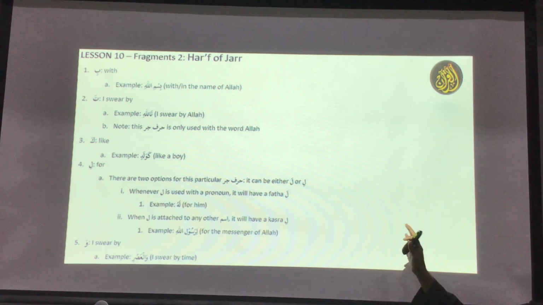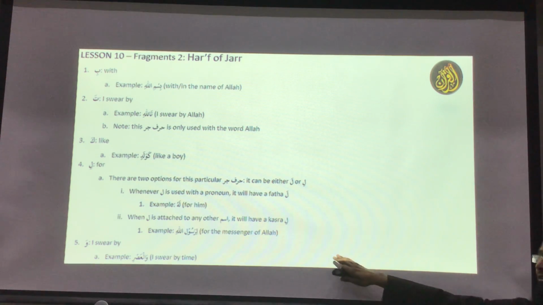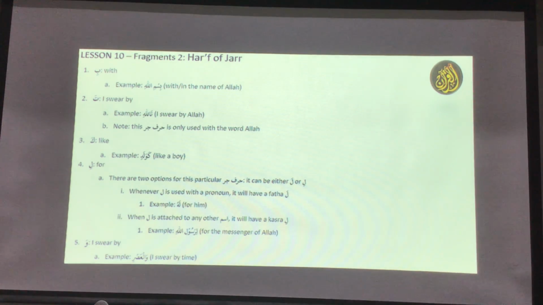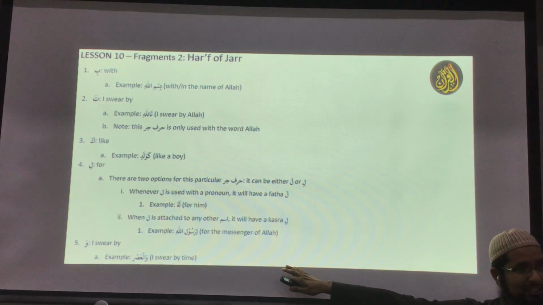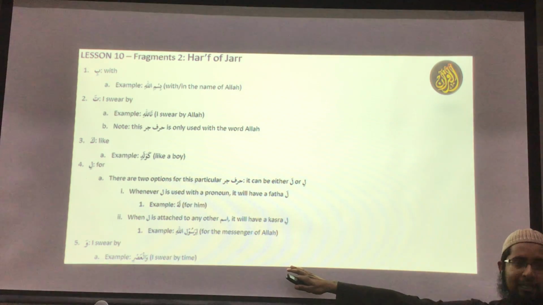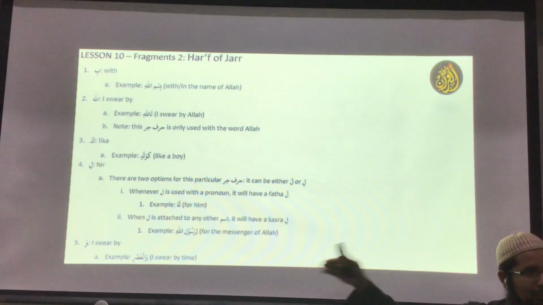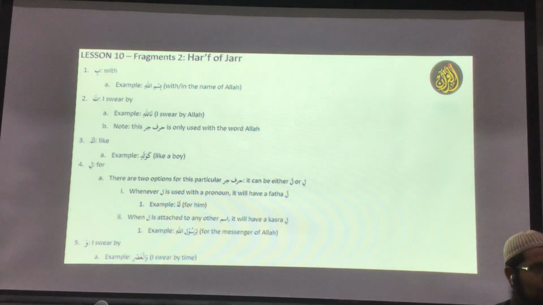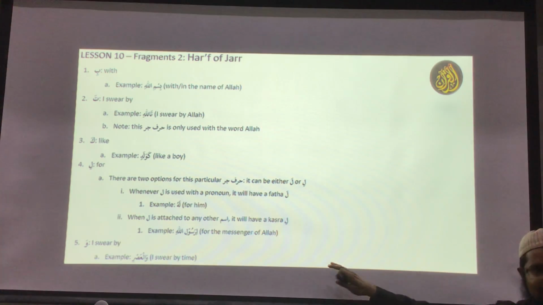There are different types of wa. One of the wa means and. That wa is not this wa. And you will know why this is different, because that wa, the and, won't make the word next to it a jar. It could be a jar, it could be rafa or nasab. But this wa, when you say washamsi, I cannot say washamsu or washamsa, because this wa will make the word after it a jar. Wal qamari, wal nahari, wal layli, everything is jar. So this is a harf of jar, and it means I swear.